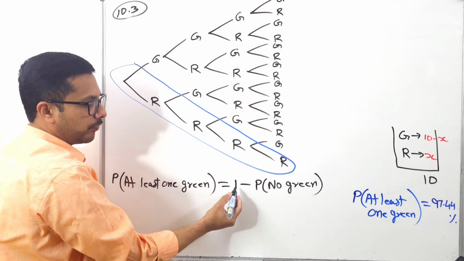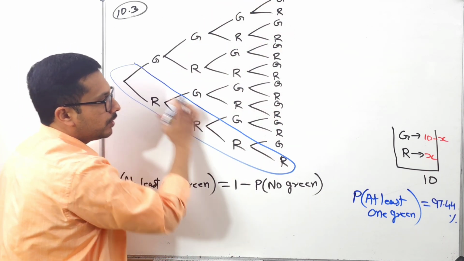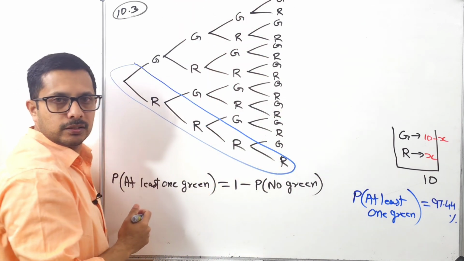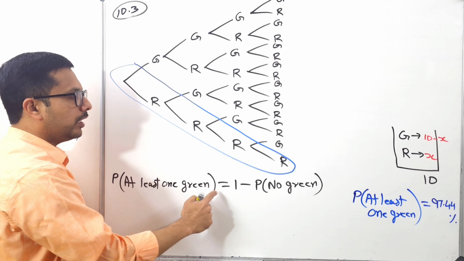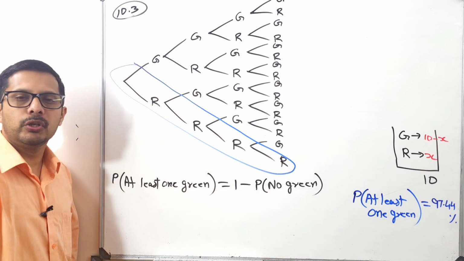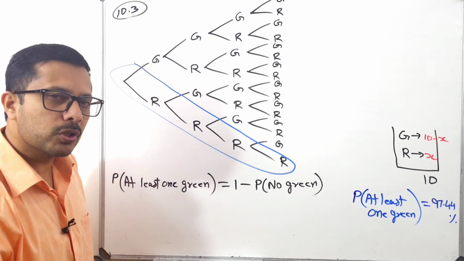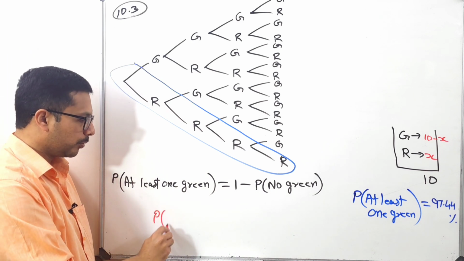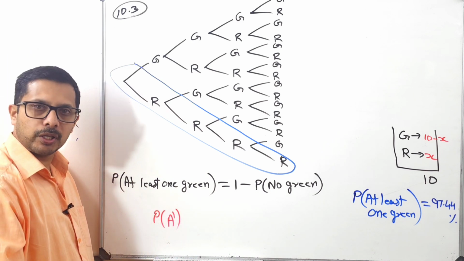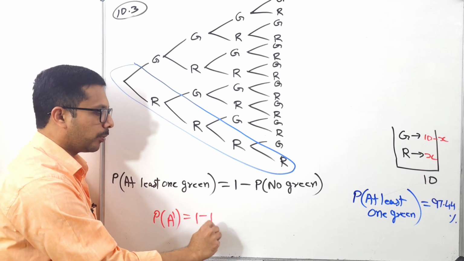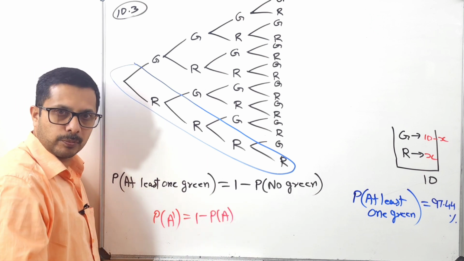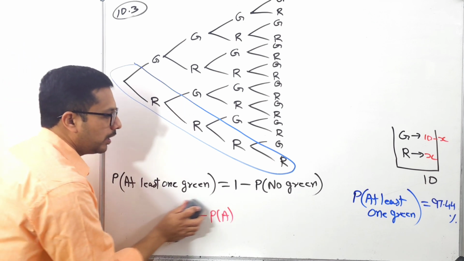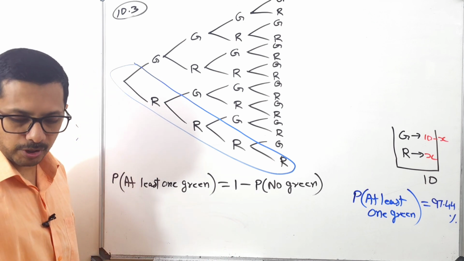So how can we write that one? Total probability minus this one, probability of this one. That will give the remaining probability. Okay, so probability of at least one green is equal to 1 minus probability of not green. Okay, so it's almost similar as maybe you studied a complementary function. What is the probability of A complement? How can you write? 1 minus probability of A, something like that. You understand? Okay, so probability of at least one green is 1 minus probability of not green.